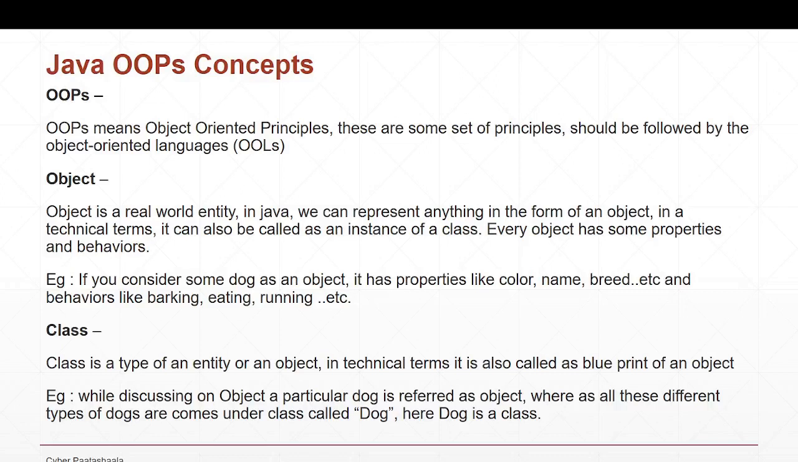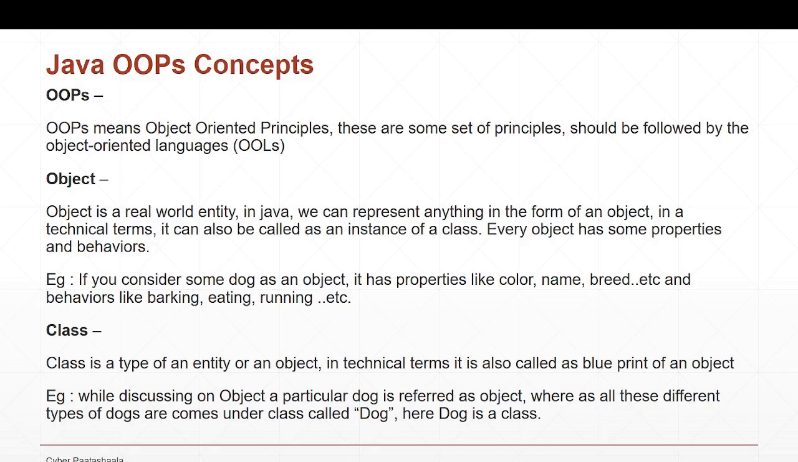Now let us see what a class is. A class is a type of an entity or an object. While discussing an object, we discussed that an object refers to a particular entity. Let us take the same example of a dog. If you are referring to a particular dog, let's say a black colored dog, then the dog color here is black, and it is referring to a particular object or a particular dog. Every dog may or may not have the same color, right?